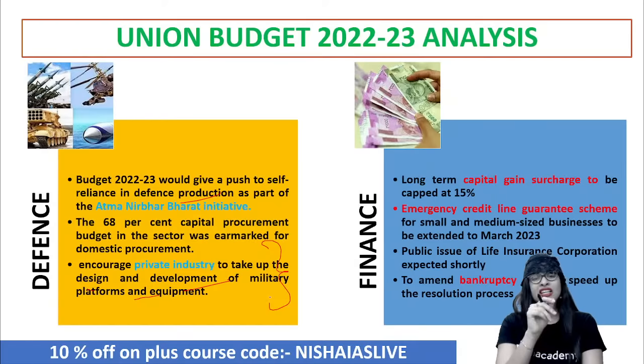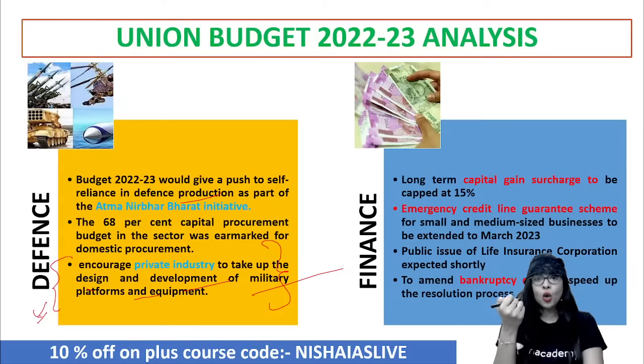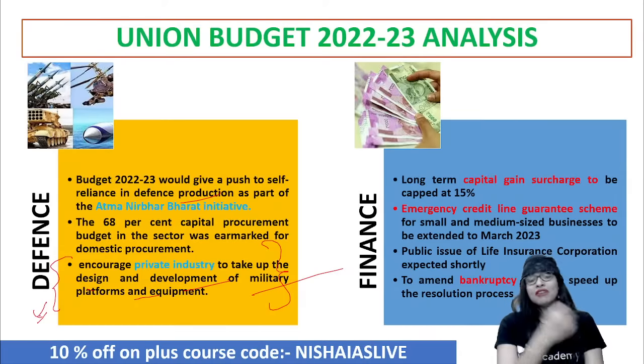But still, this has to be really scrutinized, because national security, national threat is not a joke, where private can change any time. Don't believe the private just like that, because you and me, even if we may do service, private's most important objective is profit motive. So there can be some point of time where it can even cause an issue to national security also. So though the announcement is done like this, we have to really look into the detailing. Under the criticisms, you can actually take up this point also. So when we have the discussion after the end of the class, you can take this point.